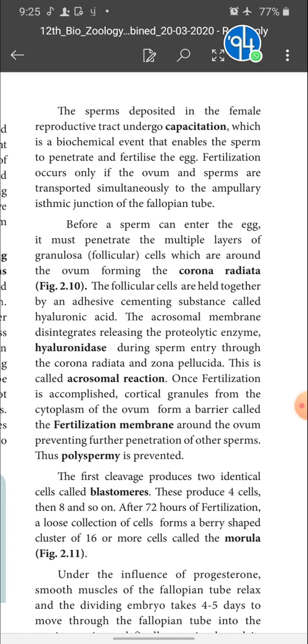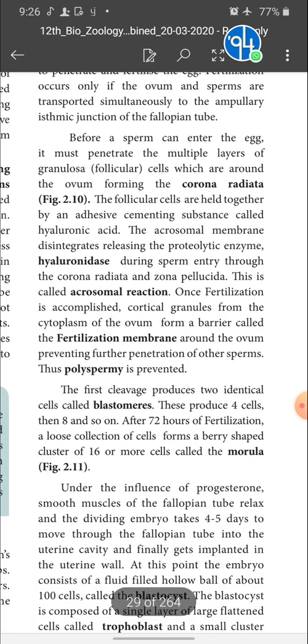These granular cells form a membrane called the fertilization membrane. This fertilization membrane is a barrier to the entry of other sperm into the egg cell and avoids polyspermy, right?